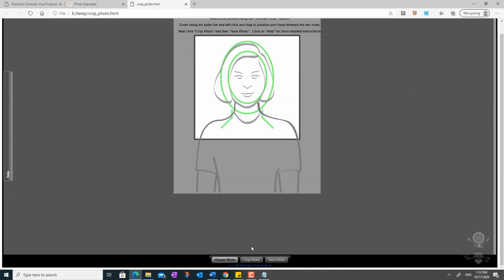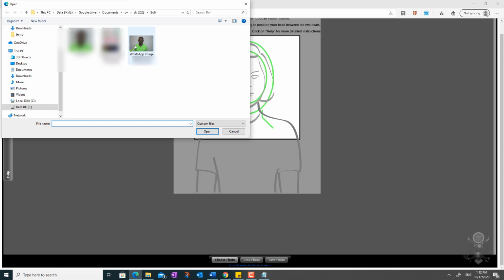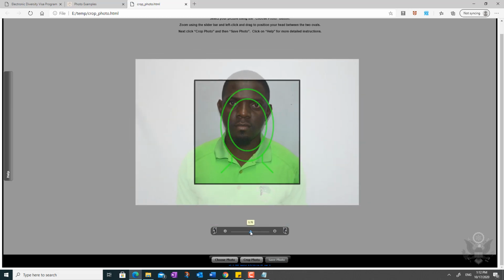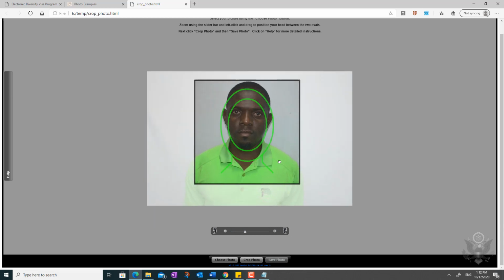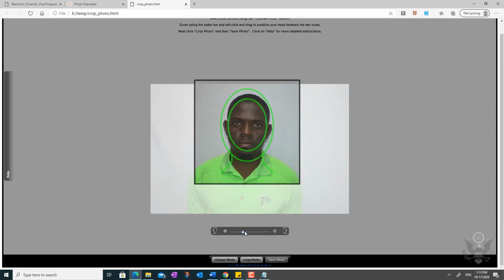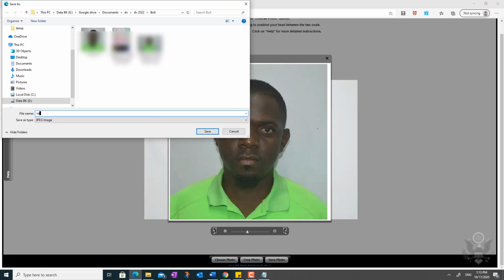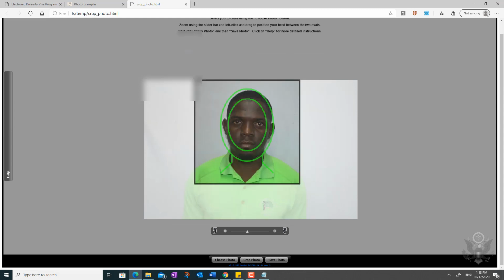And you have the same page, but the difference now is that when I go to select and select the picture I want to crop, now you can upload the picture. So all you have to do is make sure that the picture fits inside the green area. That's how you do it.